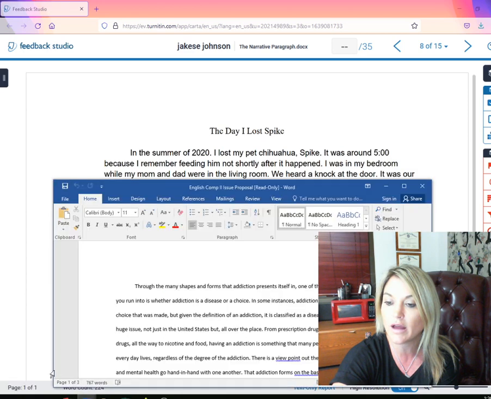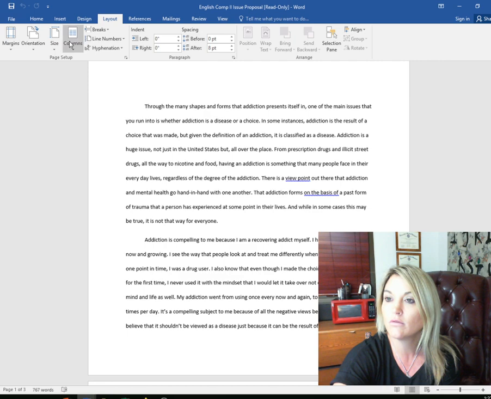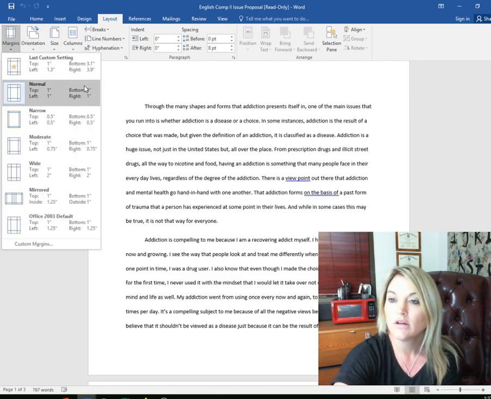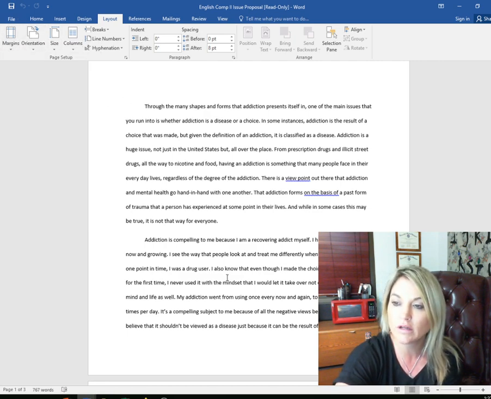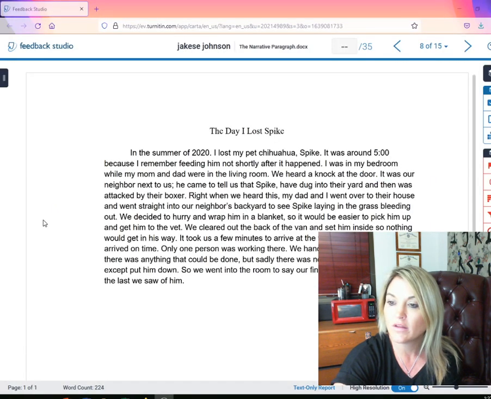So how you're going to do that is, you have your thing pulled up here, and it's going to go to layout, margins, and it should be 1 and 1. So if you look at this one here, this is 1-inch margins. And then this is, look how far over that is. So your format's way off.